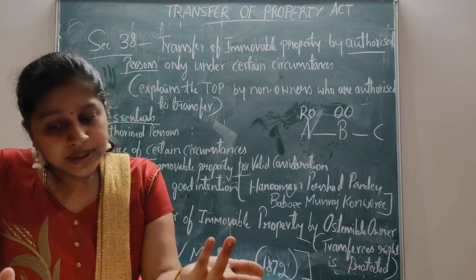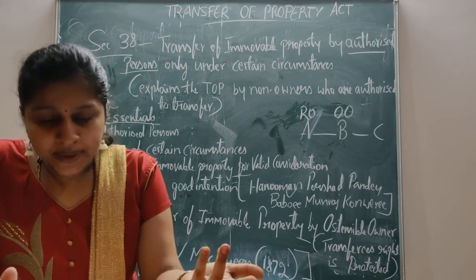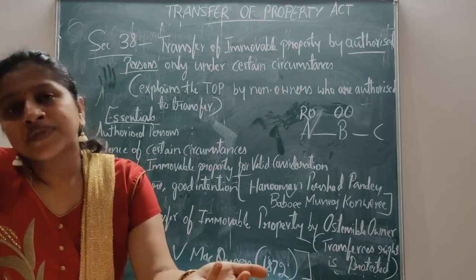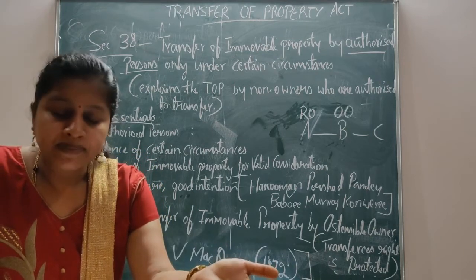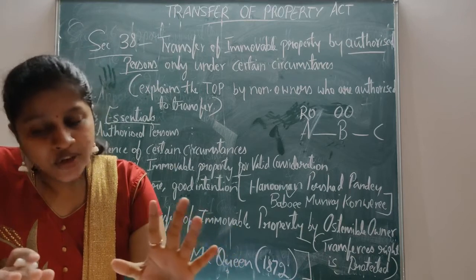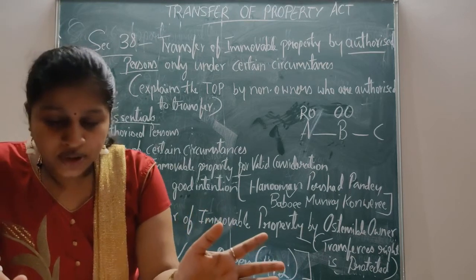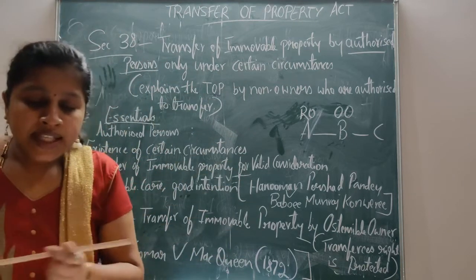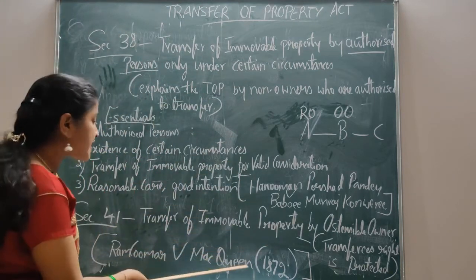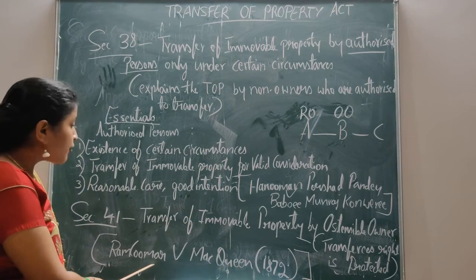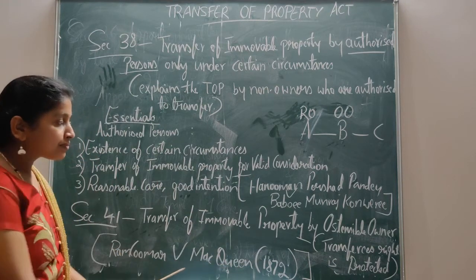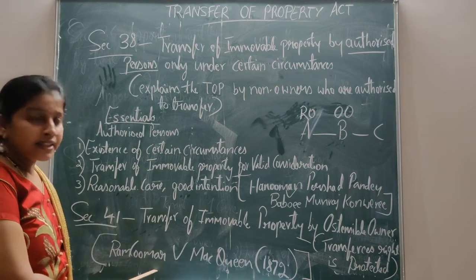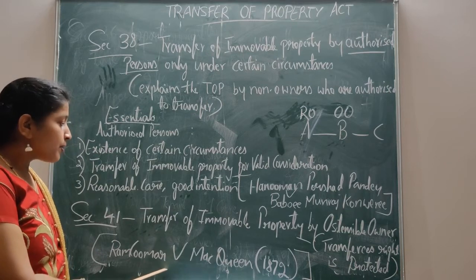If they sleep over their properties, some other person may transfer them to a third person. The law does not want to protect such a real owner. This has been explained in the famous case of Ram Kumar versus McQueen.